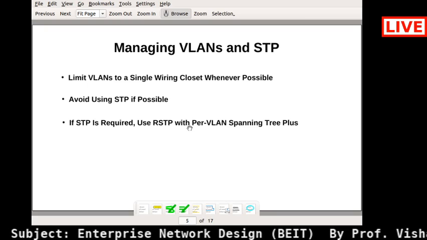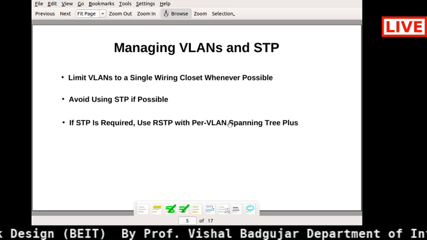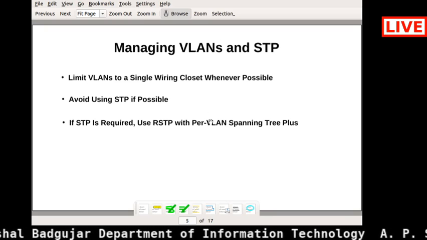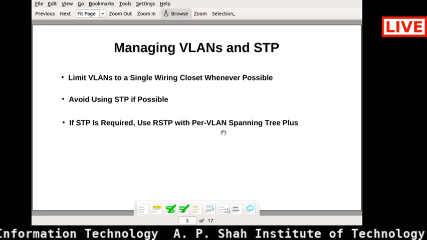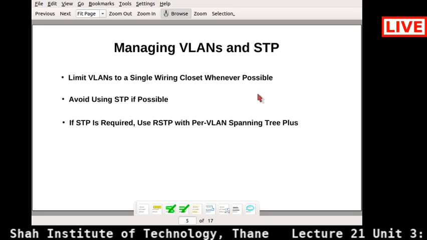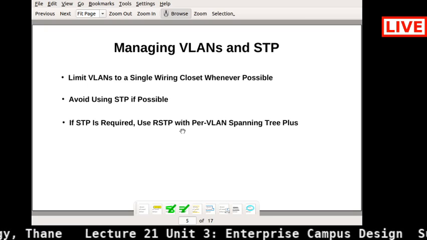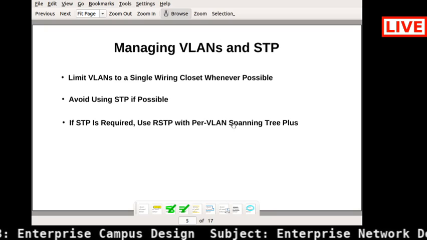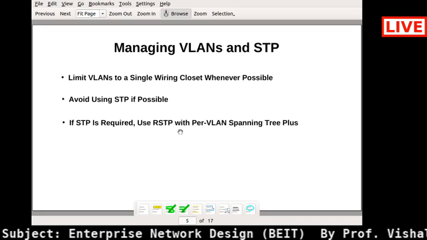That's why Cisco developed per VLAN spanning tree. With the help of that we maintain redundant physical links in the network, with each VLAN in the network we are using. So it will reduce the overload of that individual link. That's why per VLAN spanning tree was invented by Cisco, and it uses RSTP, rapid STP.